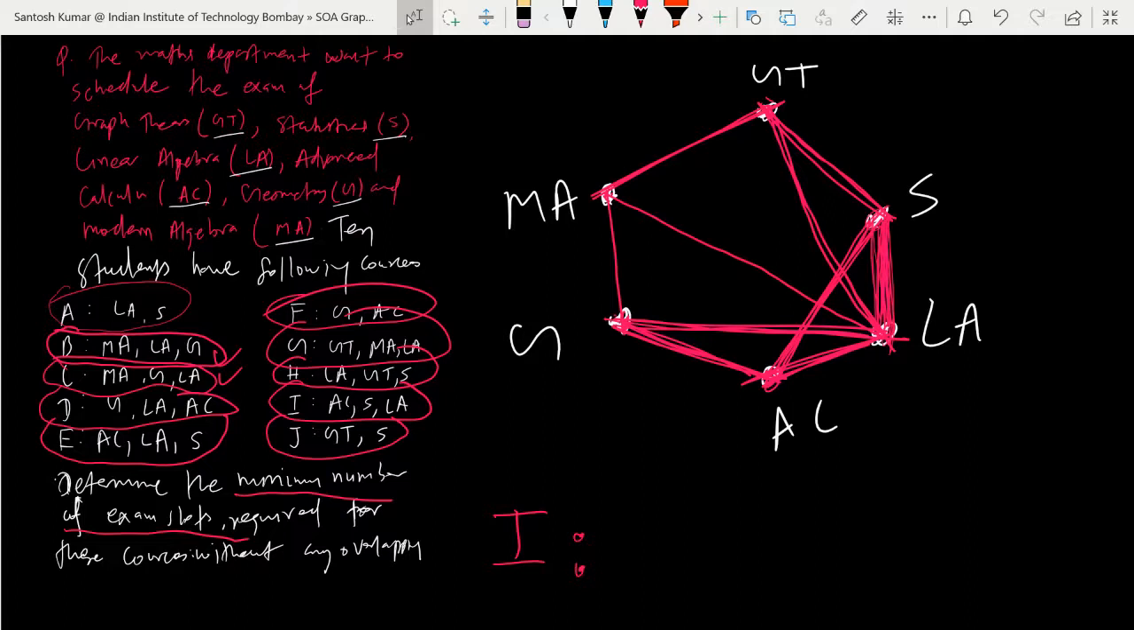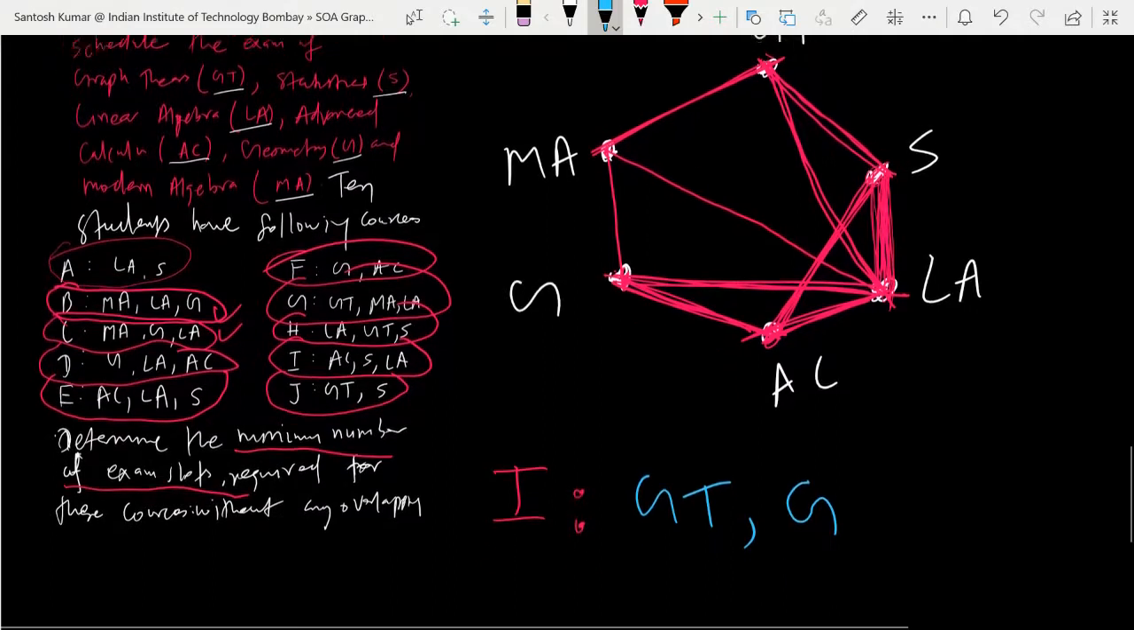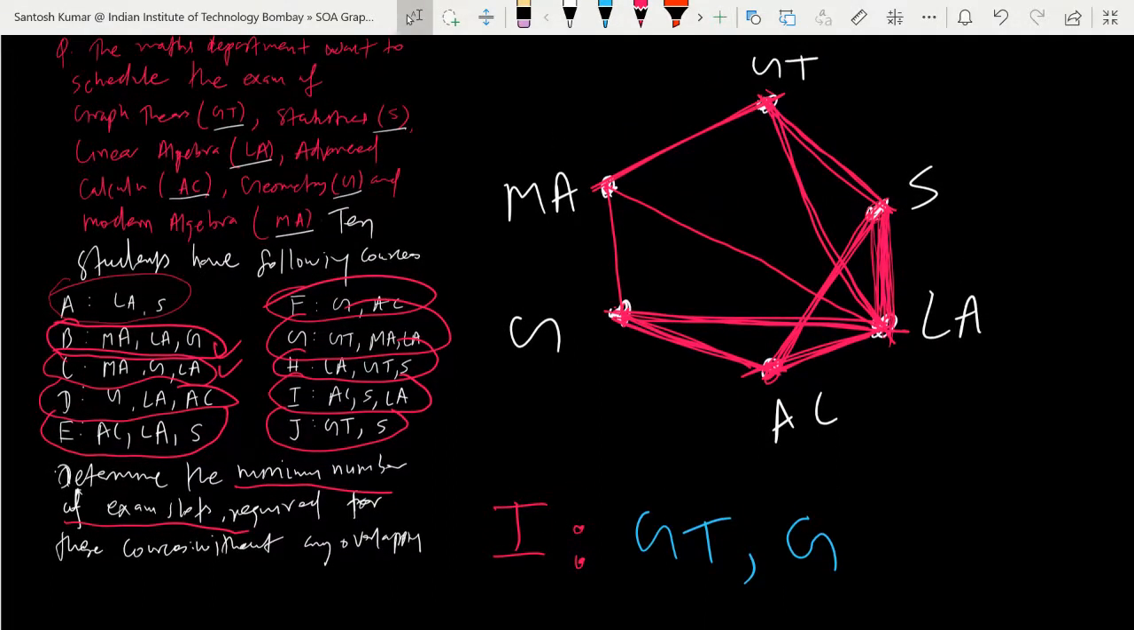Yes, any one of you can tell. Graph theory and geometry, fine, because they are non-adjacent vertices. Non-adjacent vertices you can put in the same slot because they have no student in common. They have no edge between geometry and graph theory, so you can put them in the same slot and there will not be any problem. Why no common student? Because they have no edge between them in the graph.